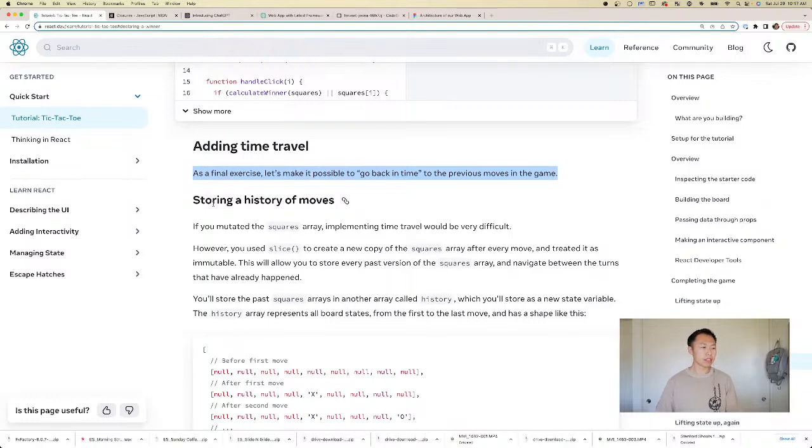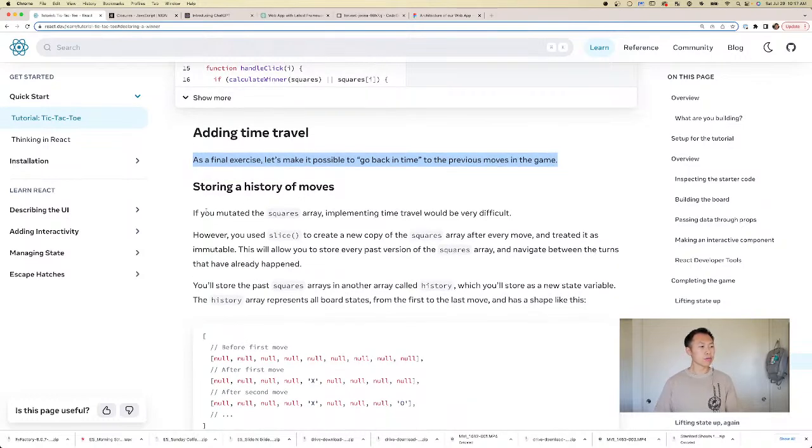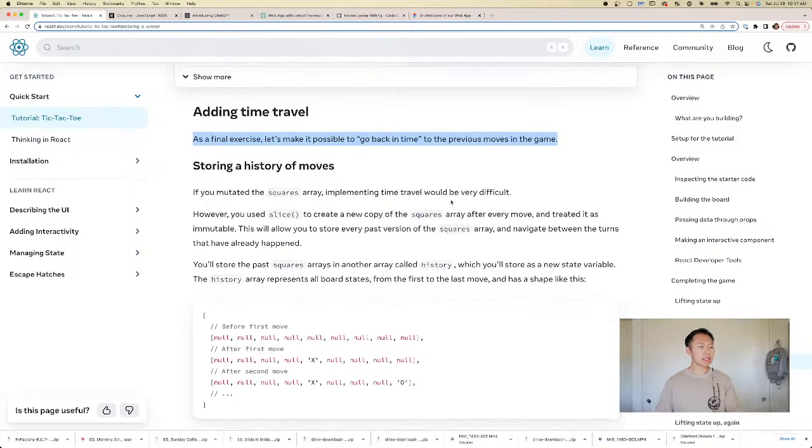All right, so how do we do this? Storing a history of moves. If you mutated the squares array, implementing time travel would be very difficult. Okay, so this is back to the immutable part that we've been focusing on. In React, because React only changes components where the state of the component has changed.